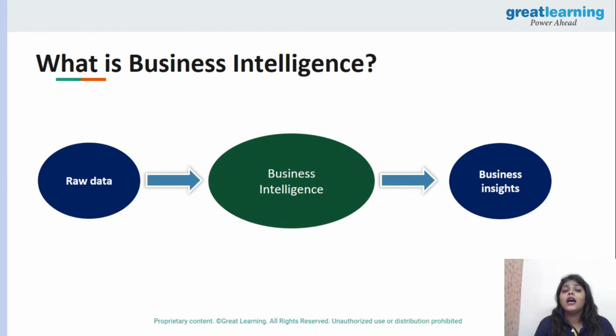So when you start working as a business intelligence analyst, what do you need to do? Again, we need to work with the data. If you want to work with the data, you really need to have a basic idea about what is data, why do we need it, what are the types of data we have. Basically you have to work with raw data.